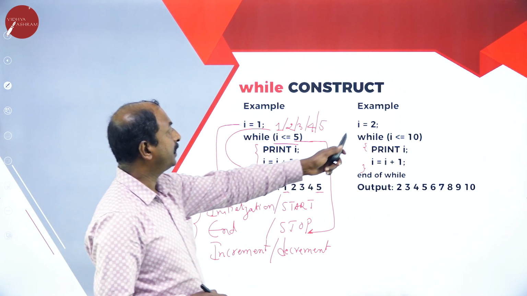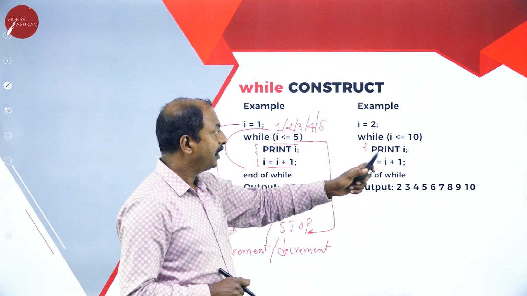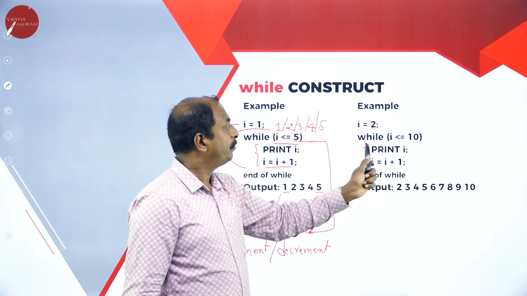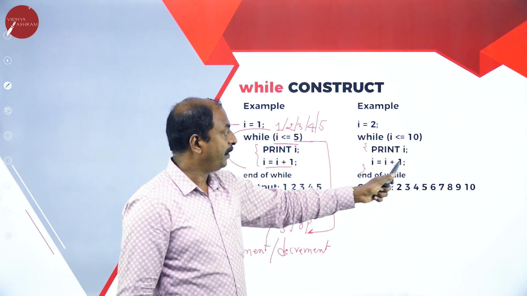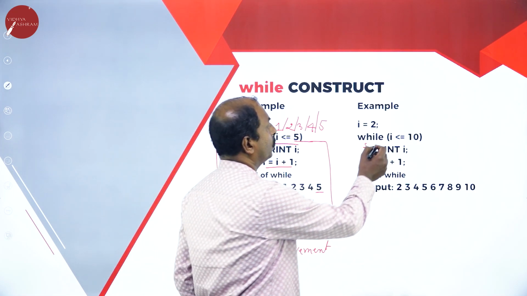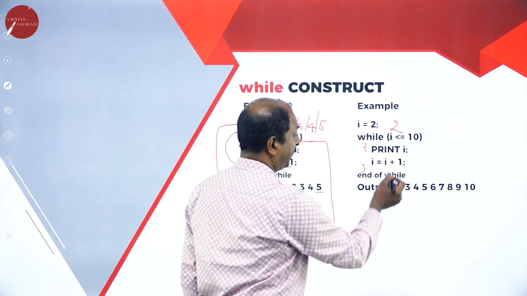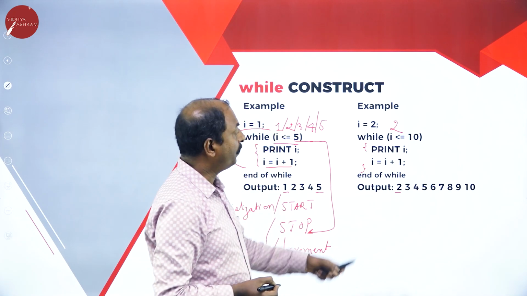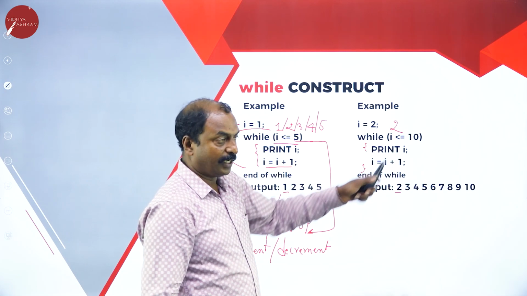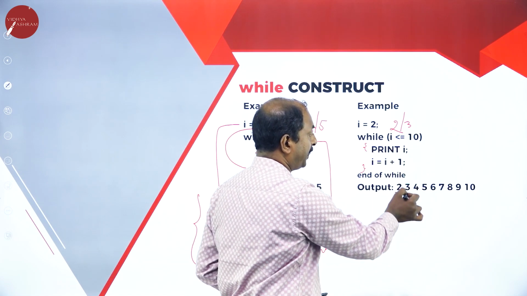Now similarly, look at the second example here. I value equals 2 is the initialization, and the last value is 10. So I less than or equal to 10, print I, and I equals I plus 1. According to this, the starting value is 2, and 2 is less than or equal to 10. The condition is true, so it prints I, the value 2. After this, I equals I plus 1 is an increment, so 2 plus 1 is 3. Next it checks for 3. 3 is less than 10, true, so it prints the value 3.